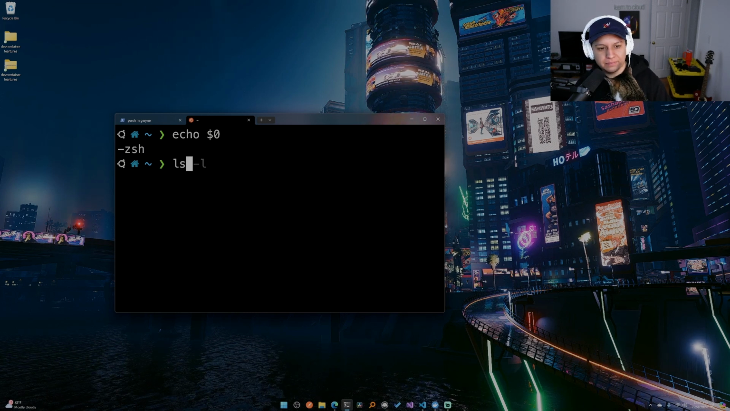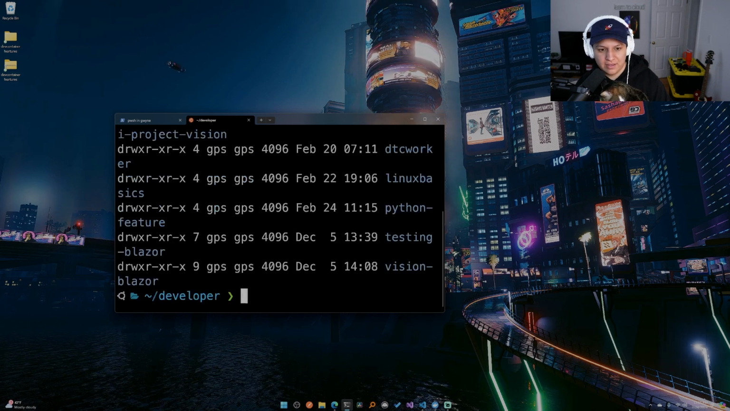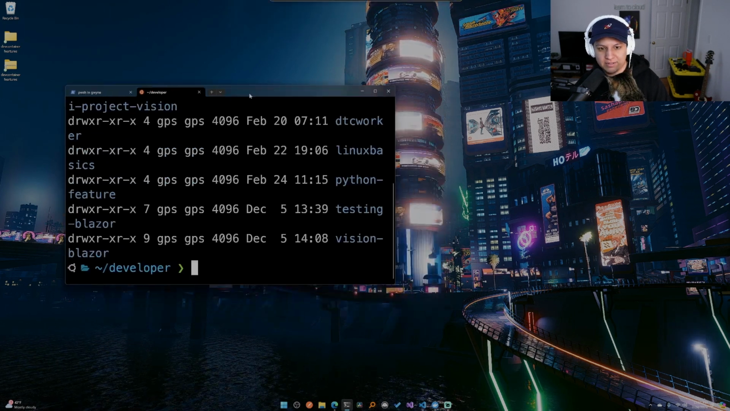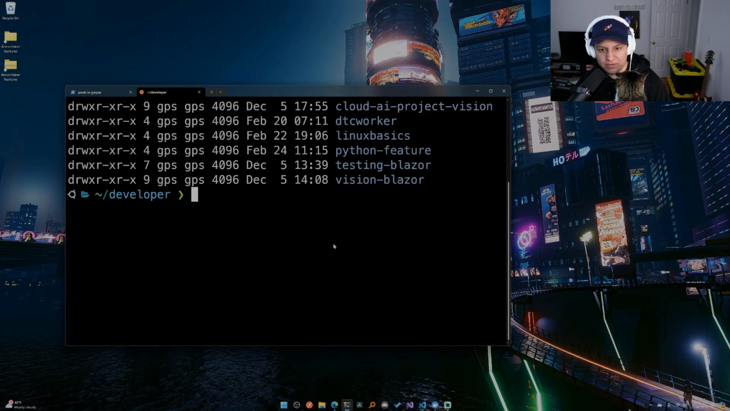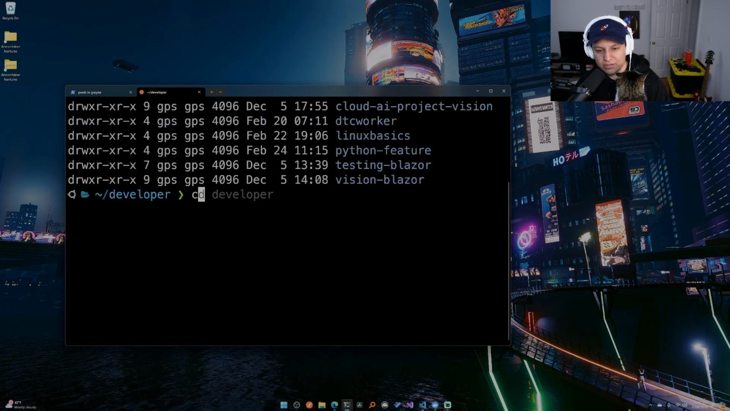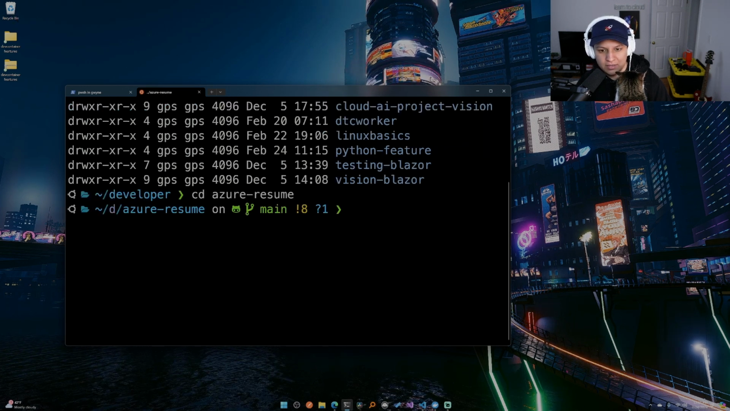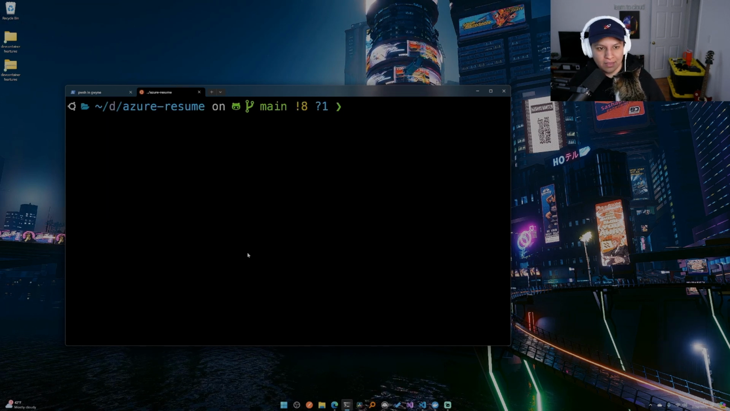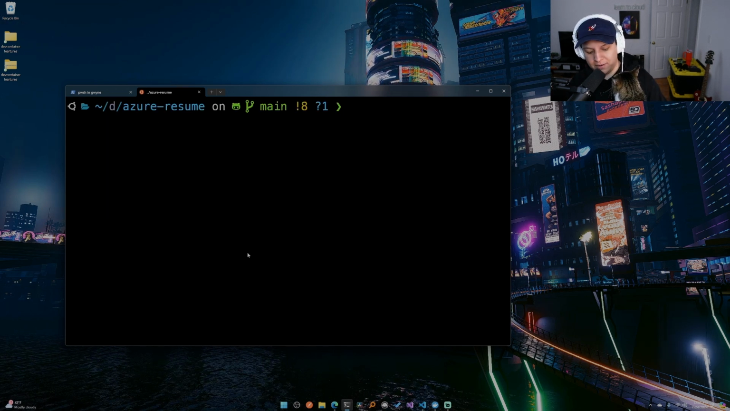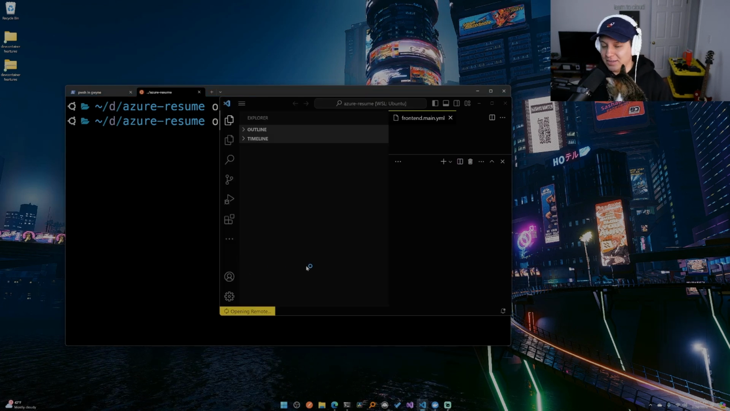So for example, if I go into developer here and I do ls -l, hold on, this is actually way too small for everything, right? Or if I go into one of these projects, like let's move into, I don't know, what do I have? The Azure Resume project. You see I have more customization. This is the Oh My Zsh, okay?